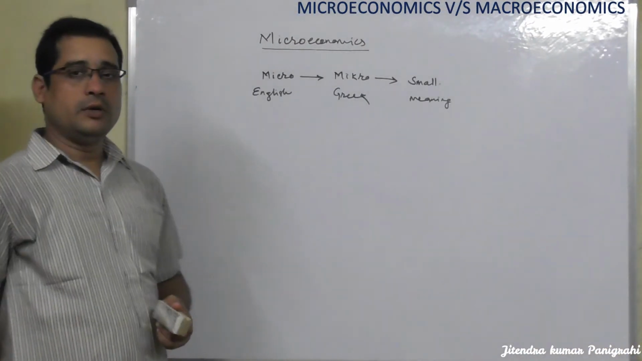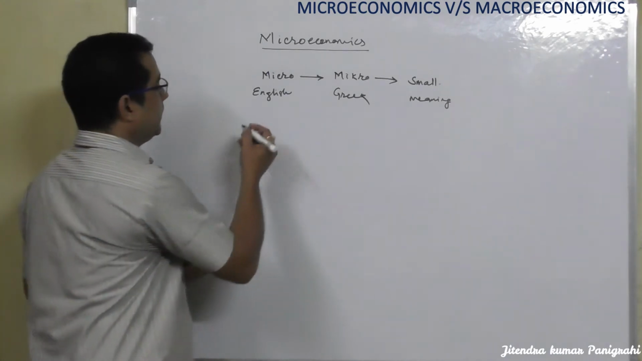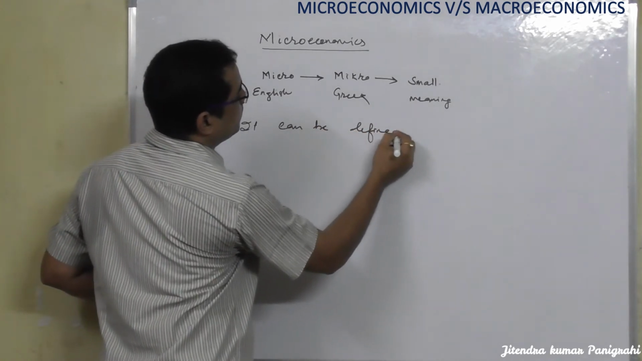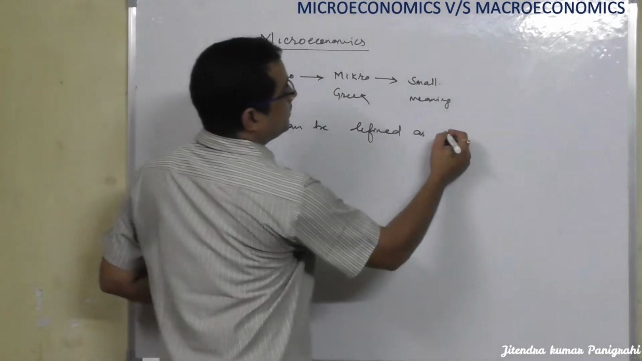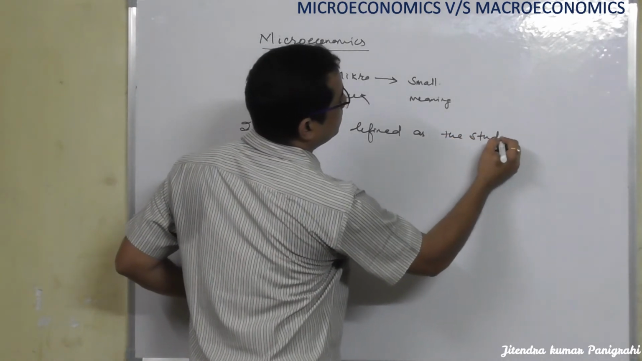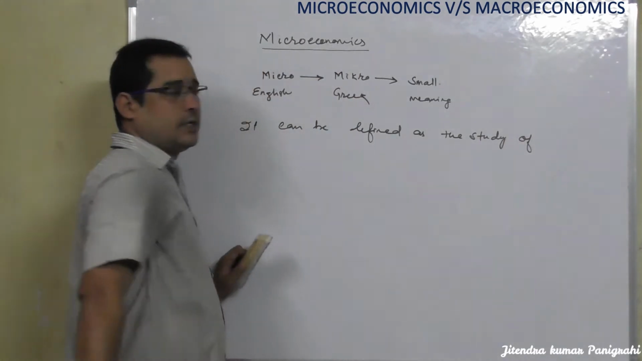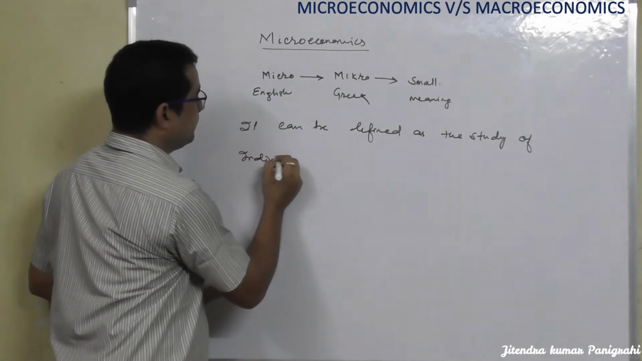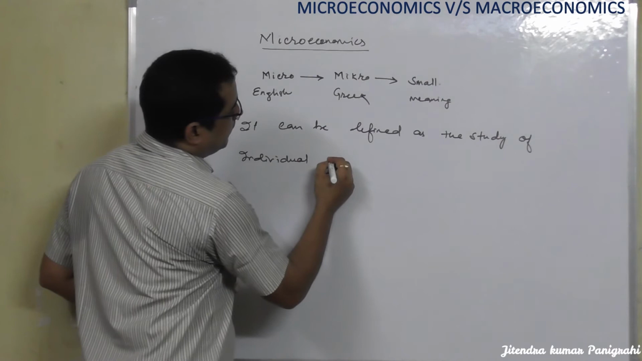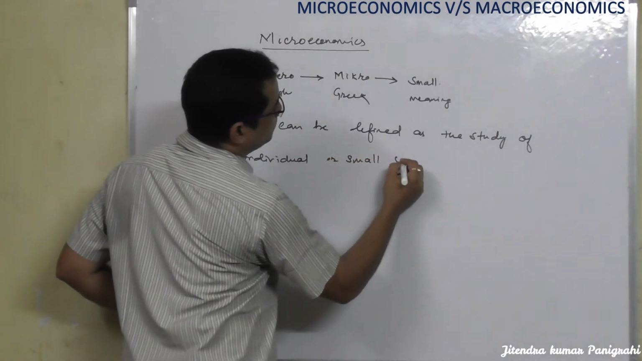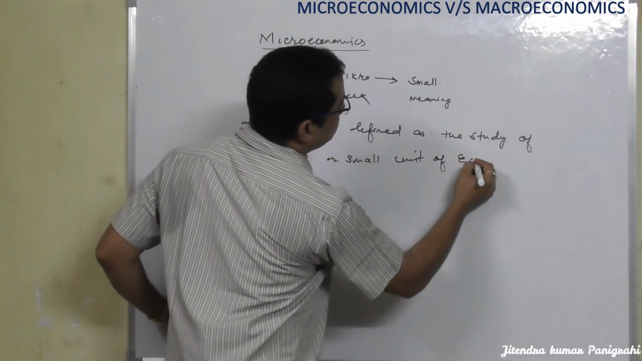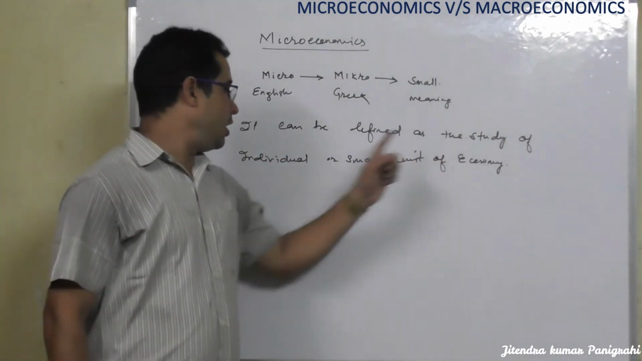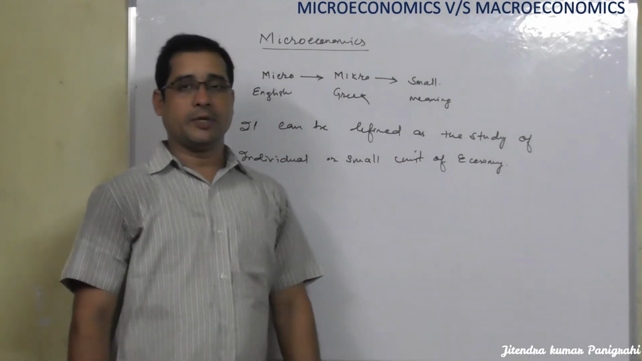Now let me discuss the definition of microeconomics. It can be defined as the study of individual or small unit of economy. It can be defined as the study of the individual or small unit of the economy.